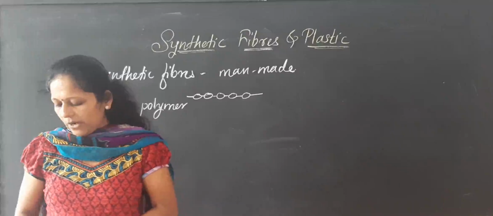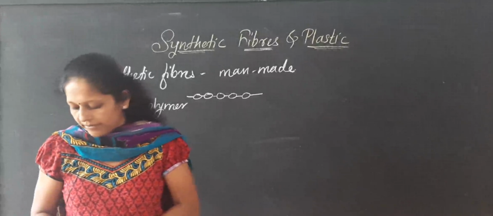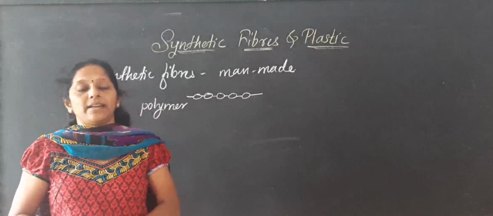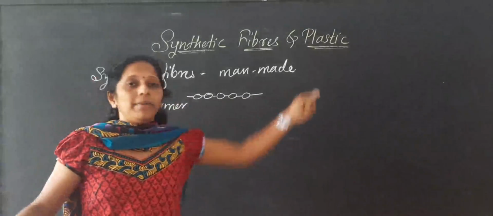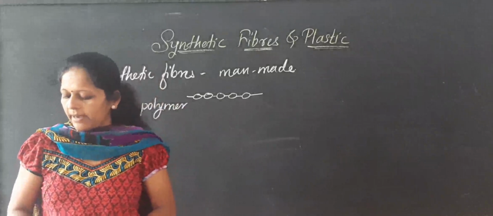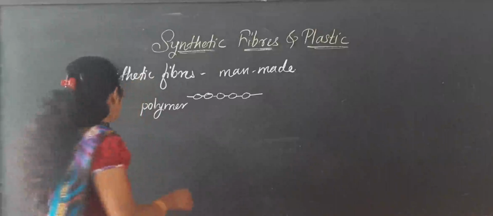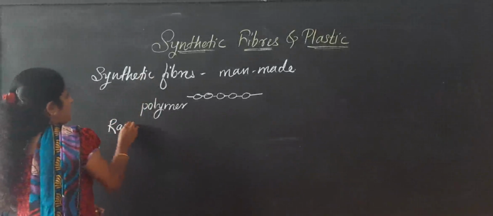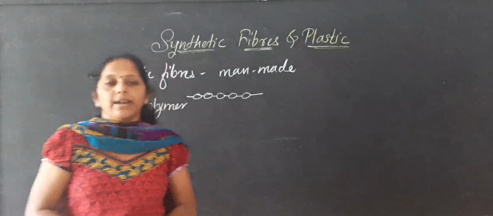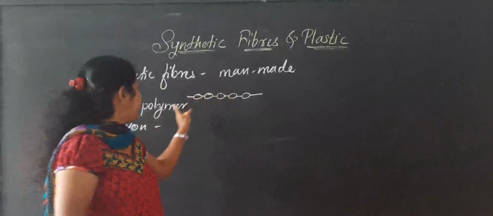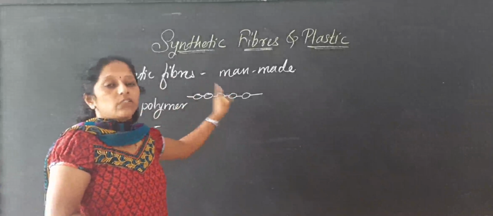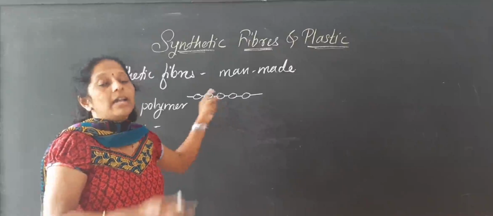Polymer means: poly means many, and mer means part or unit. Many parts join one after another, repeating, and make a large unit, a big unit. That is called a polymer. Now we are going to see the types of synthetic fibers. First of all, rayon. What is rayon? These are synthetic, man-made fibers. Polymers are chemical substances or molecules joining one after another to form a larger, big unit.